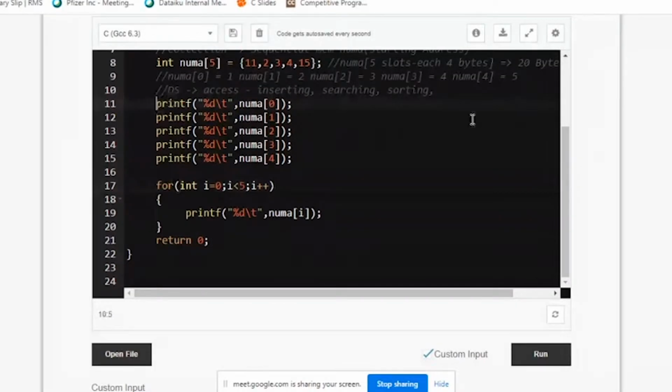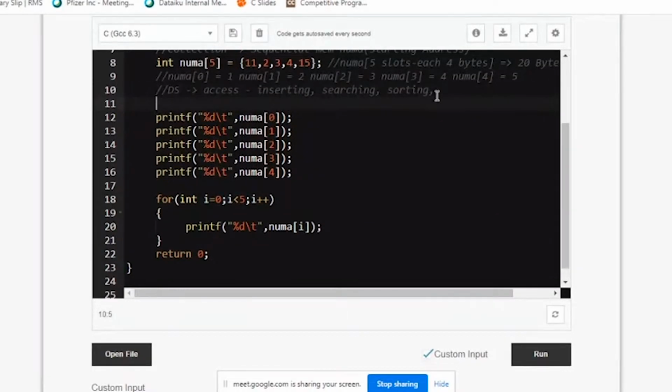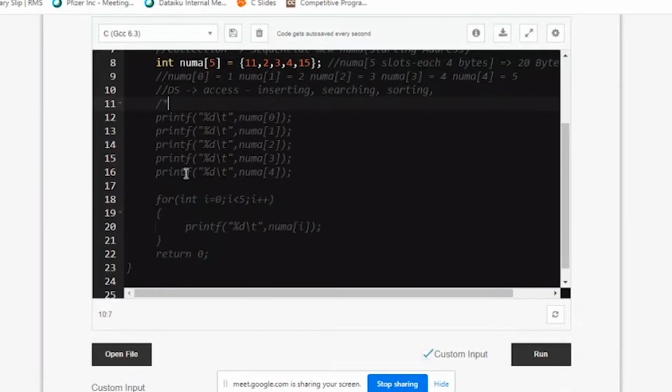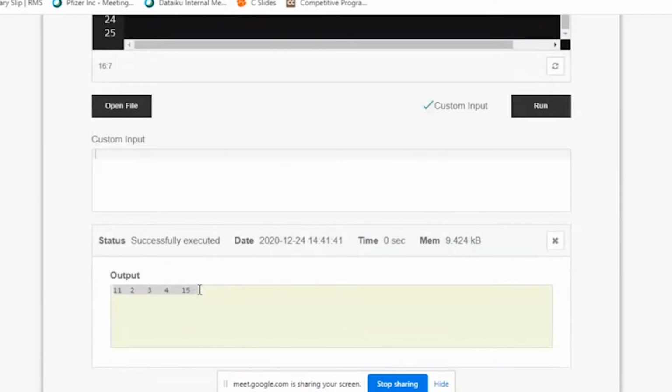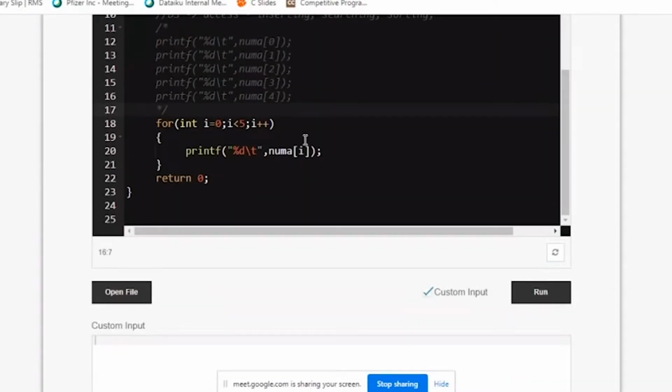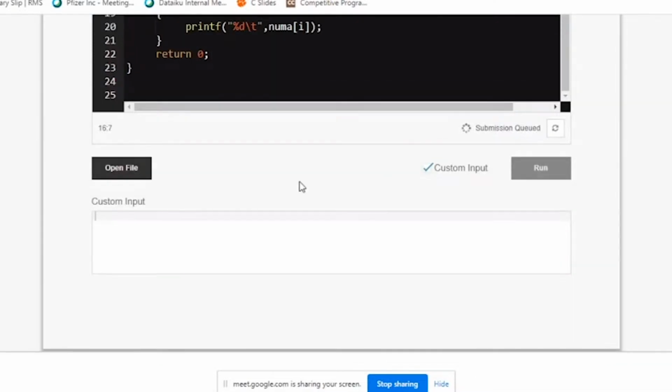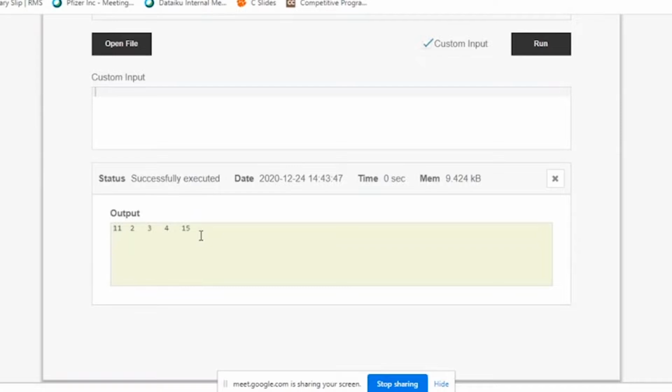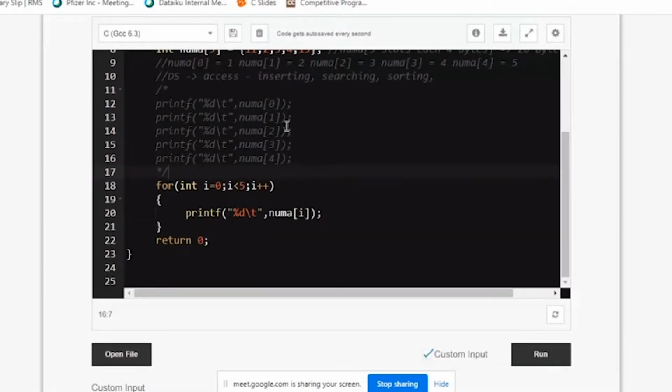Okay, now let me comment this whole section. So earlier, 5 printf statements were doing the job, and now a single printf is doing all those jobs with the help of a for loop. See, I'm getting the same output. I just replaced the logic of doing a repeated task using the for loop. So this is the need of looping constructs in a programming language.